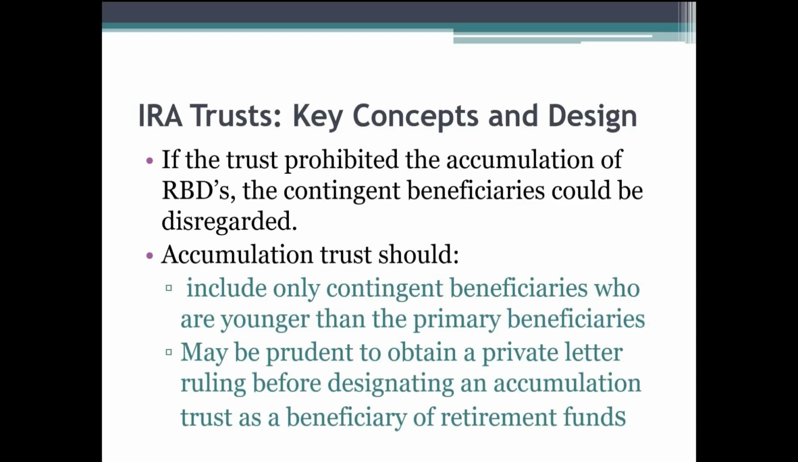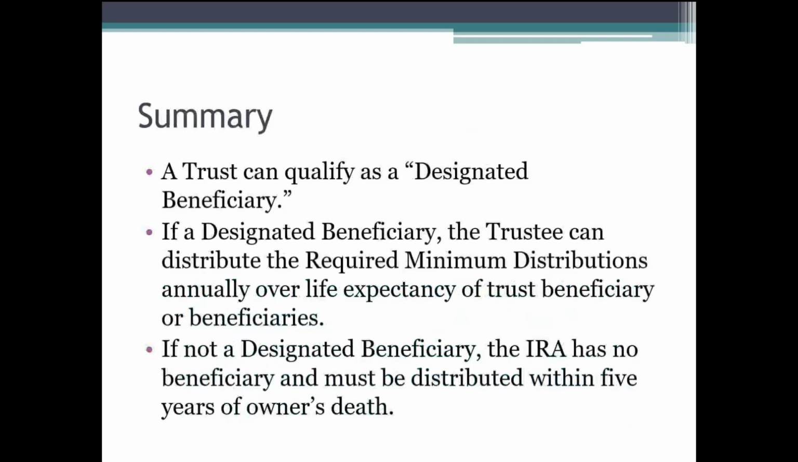The issue at the end of the day is that what we're trying to do is make sure that we can pay these tax-deferred dollars, incur income tax on those dollars, in a tax-effective way and a payout over time versus immediate taxation under the 5-year rule. So in summary, a trust can qualify as a designated beneficiary. If there's concern within the family that they don't want these dollars to automatically go right to an individual beneficiary, a trust can be structured that way. As a designated beneficiary, the trustee can distribute required minimum distributions annually over the life expectancy of the trust beneficiary.